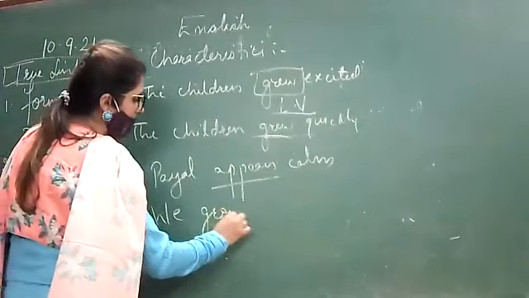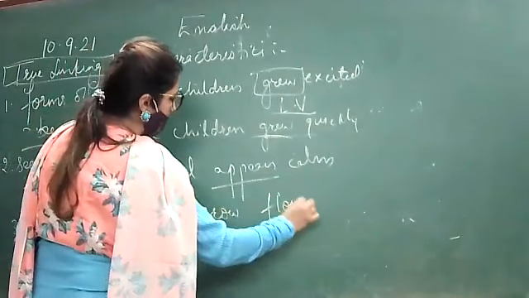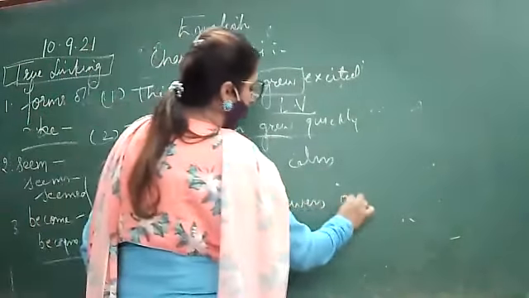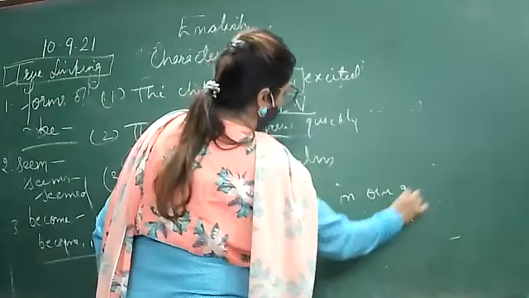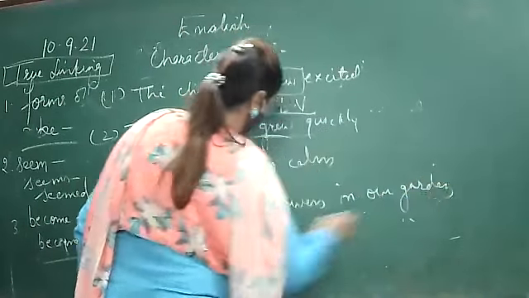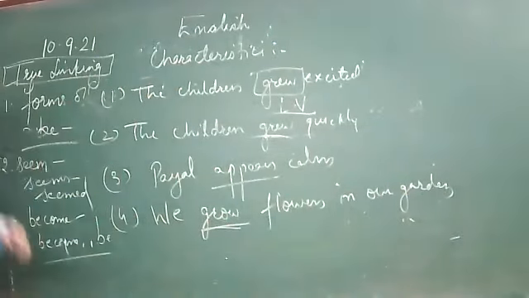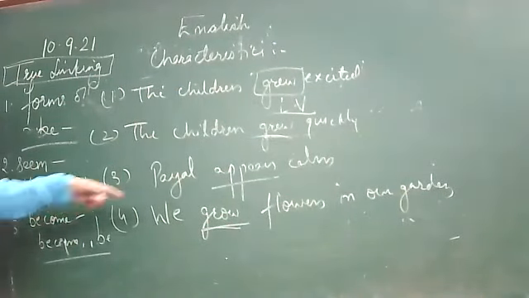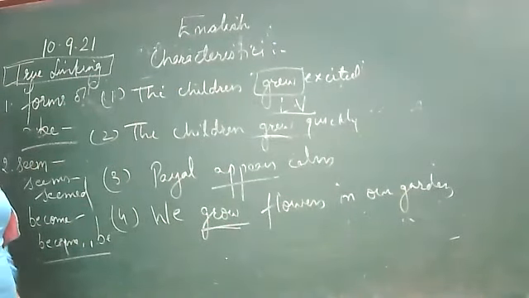Next example: We grow flowers in our garden. Which is the verb here? Grow. Okay, grow is the verb. Tell me whether it is a linking verb or not. No, ma'am, it is not a linking verb.